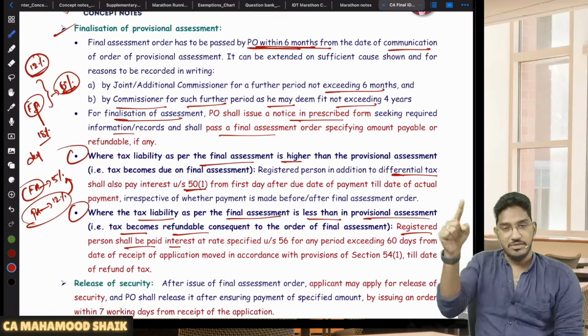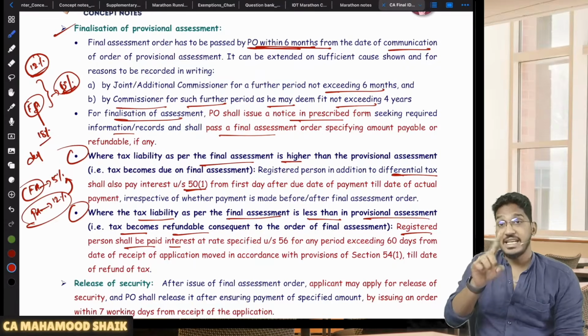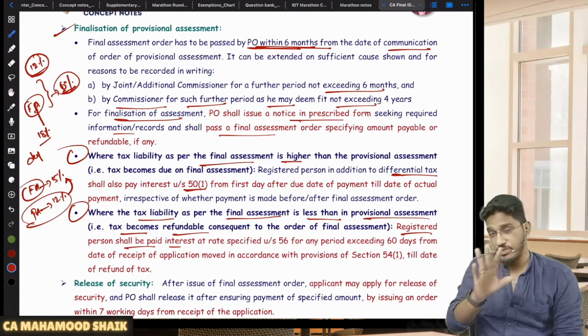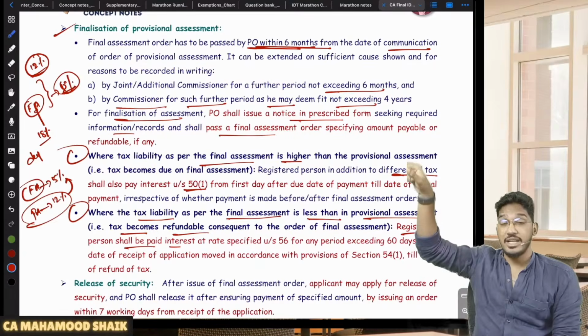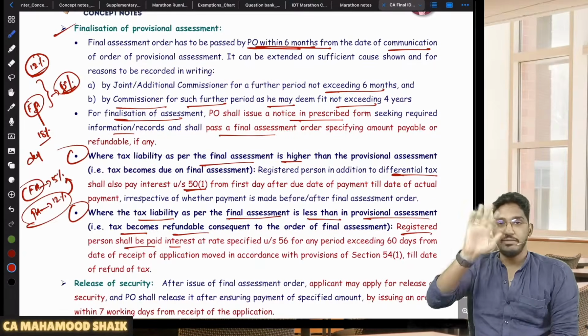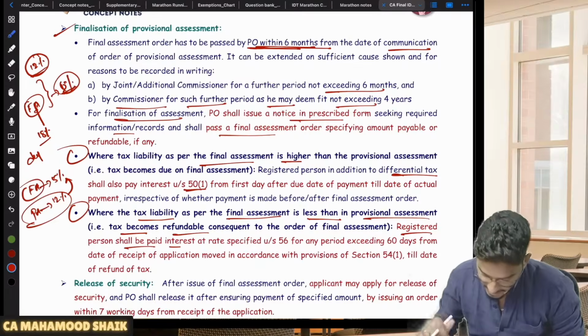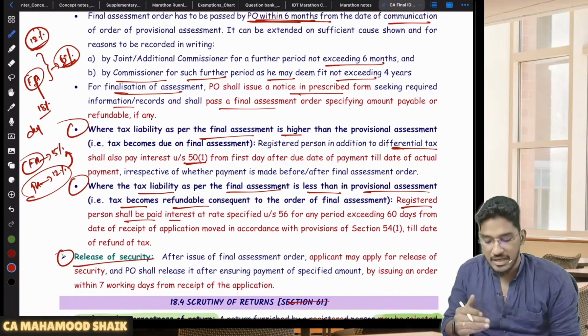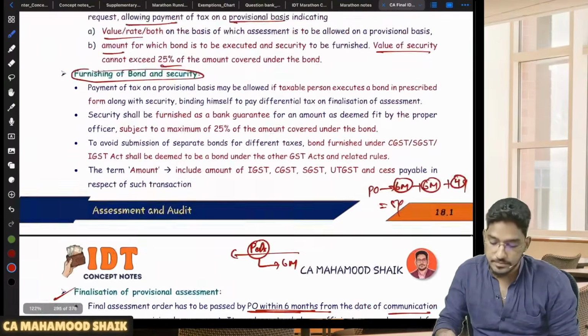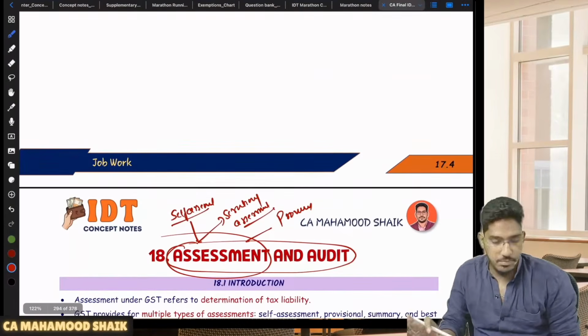You have to make an application. Within 60 days, they will give you refund. If within 60 days they give refund, no interest. Within 60 days, if they are not giving you refund, from the 61st day till the date of refund, they will pay you interest. So don't have extra hopes there. Right. Next. And even on completion of the final assessment, whatever security you have furnished, that also will be released. Clear? So this is what regarding provisional assessment.